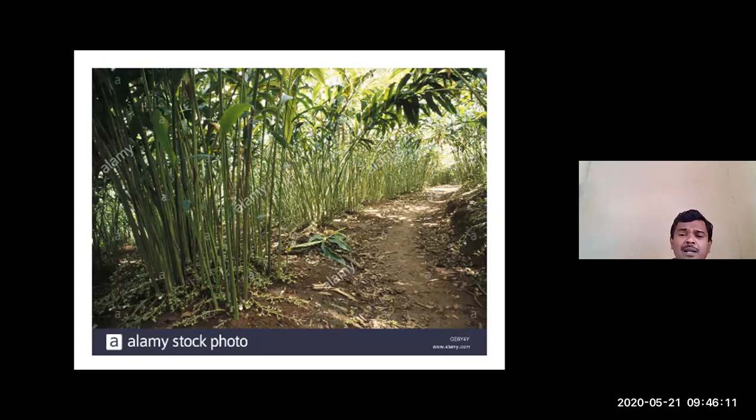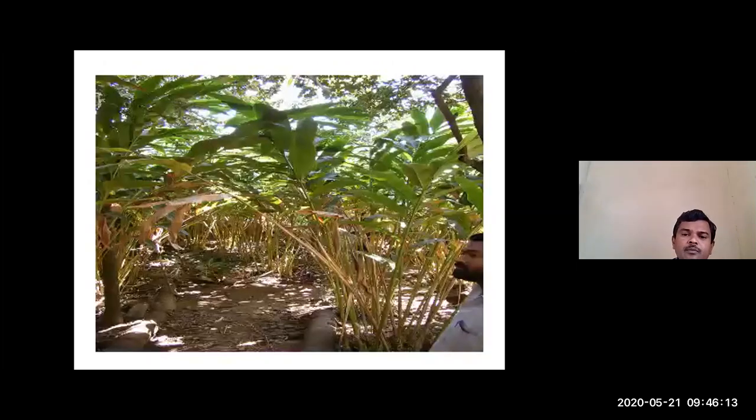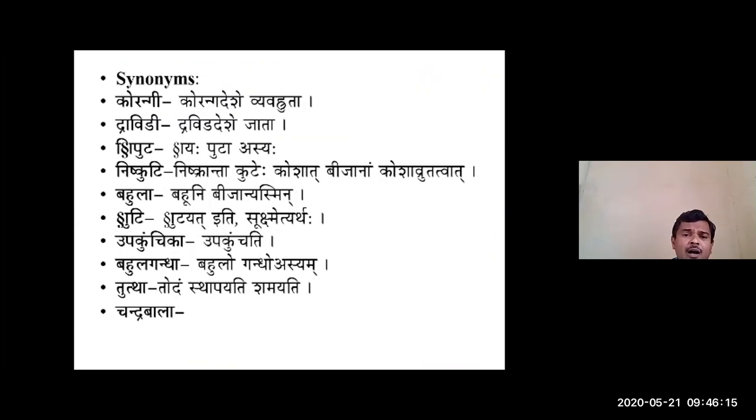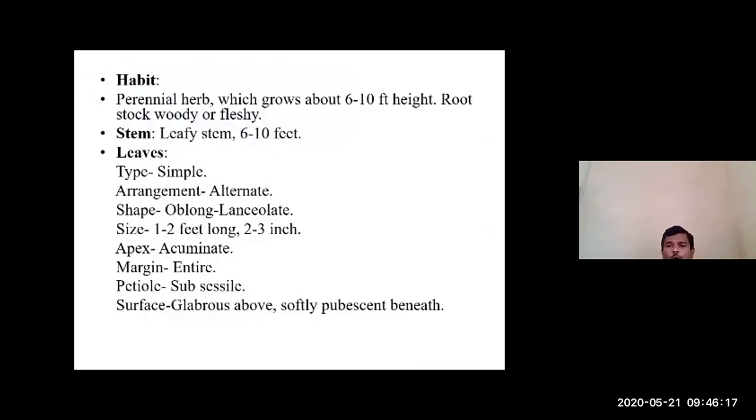So Ela is a perennial herb which grows about 6 to 10 feet in height. Bahuvarshayu Chupa. This Chupa is considered based on the nature of the stem. The stem will be smooth or soft, not weak. That stem is formed by the sheath of a leaf, so that's why it is soft in nature.